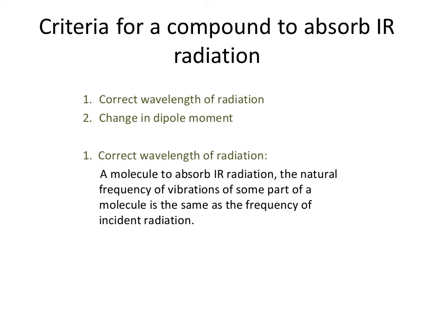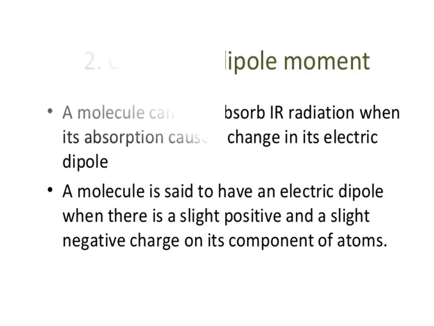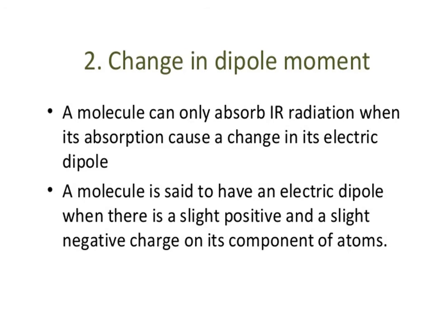And the second one, the most important, is the change in dipole moment. When a molecule undergoes IR radiation absorption, care must be taken that while absorbing IR radiation, the molecule undergoes a change in its dipole moment.